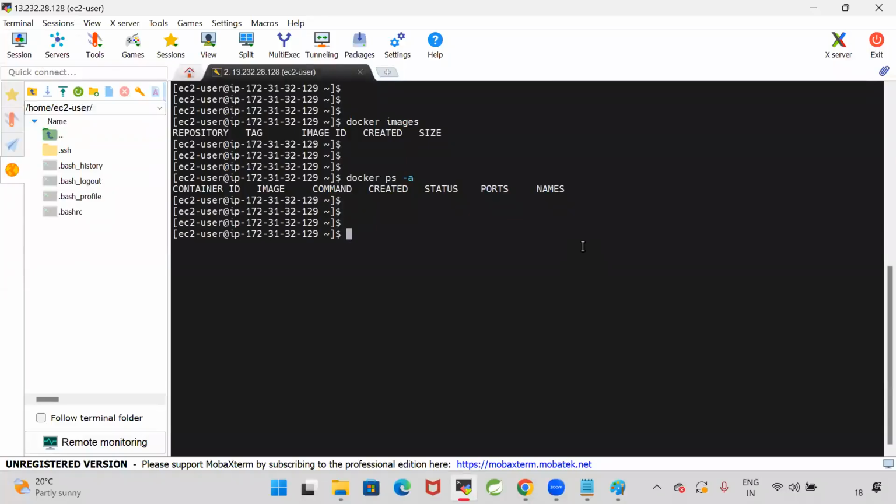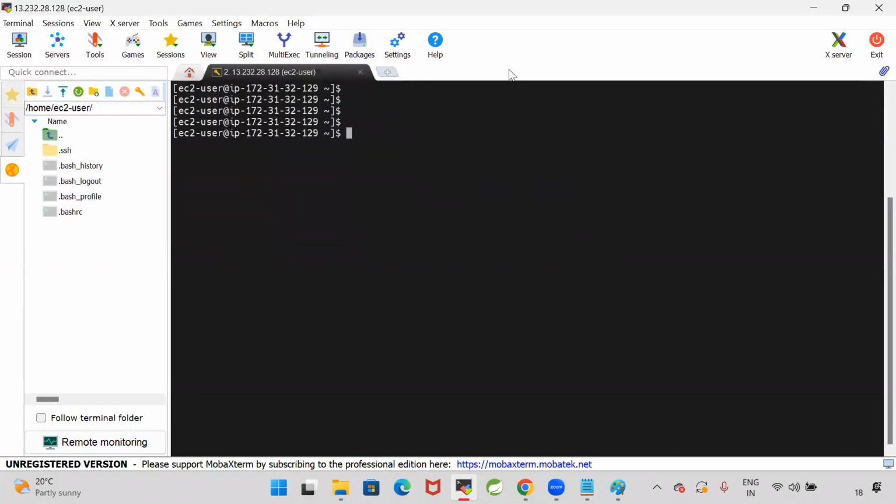Can I create the Docker image once again by using the same Docker file? Can you tell me the command now to build the Docker image? Yes, docker build -t image name space dot.